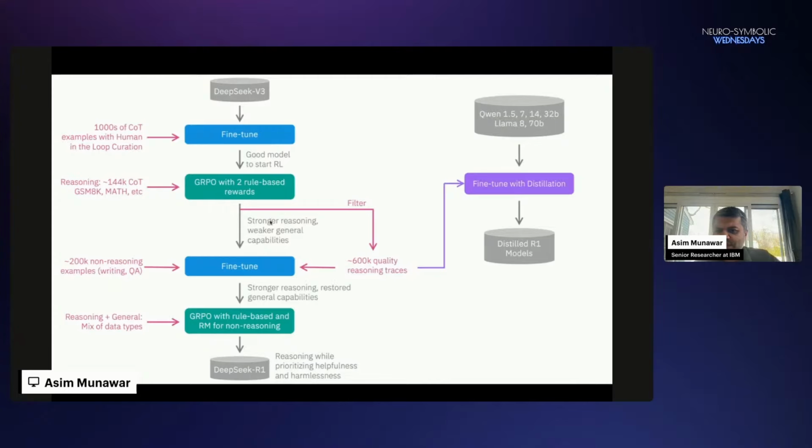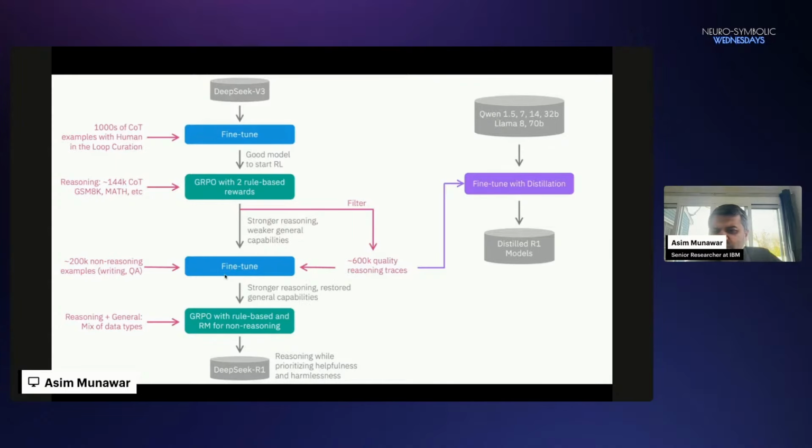So here the model becomes very, very strong in reasoning, but it loses some of its general capabilities, which are natural language capabilities in question answering and summarization and translation, this kind of task. So here they again, first of all, distill the model. They have around 600K very good quality reasoning traces, and they added 200K new non-reasoning examples.